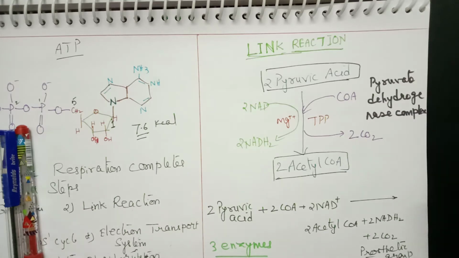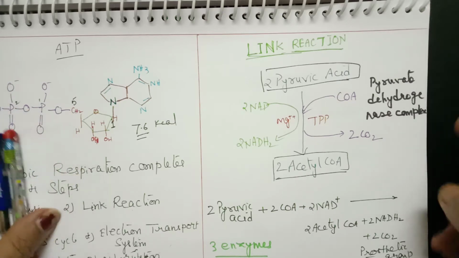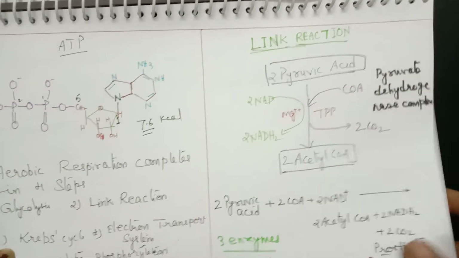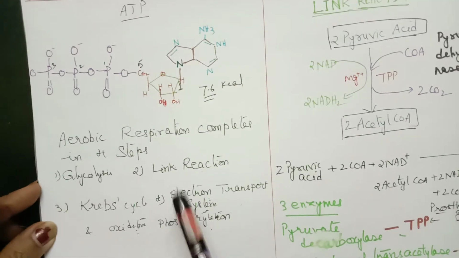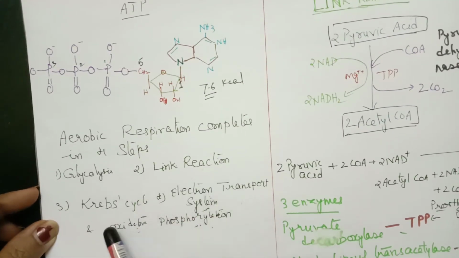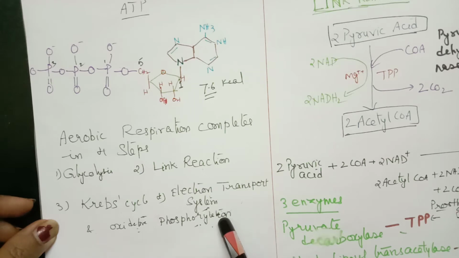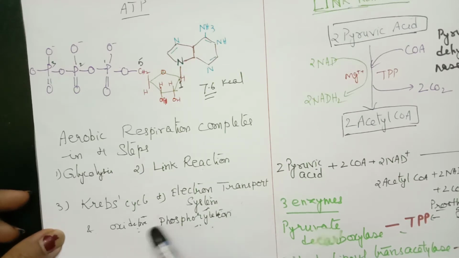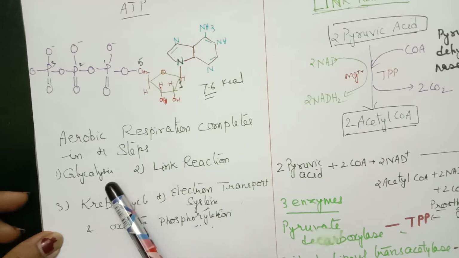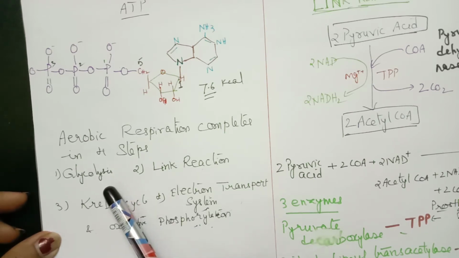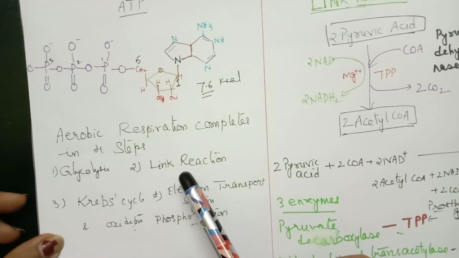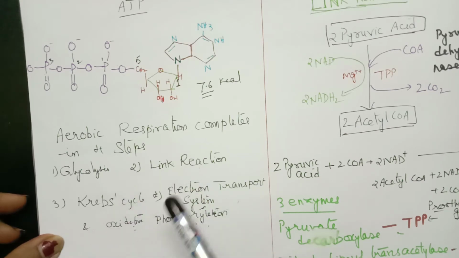First step is called glycolysis. The second step is called link reaction. The third step is called the Krebs cycle. Here I have already listed them down. And the fourth step is called electron transport system and oxidative phosphorylation. Glycolysis is common for both aerobic and anaerobic respiration, and it takes place in cytoplasm.